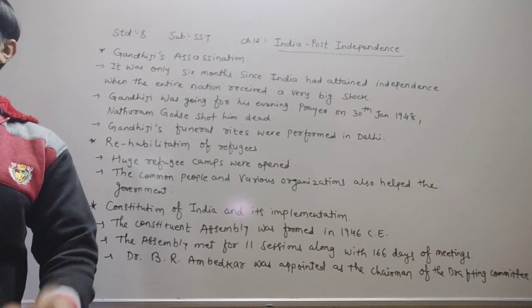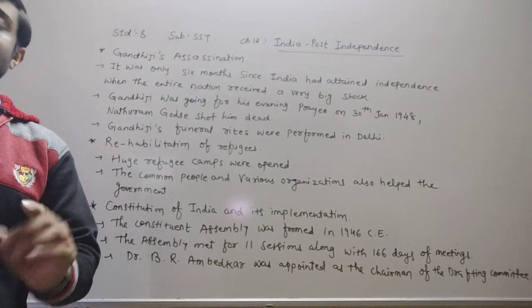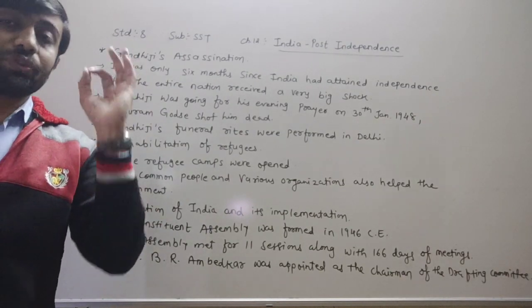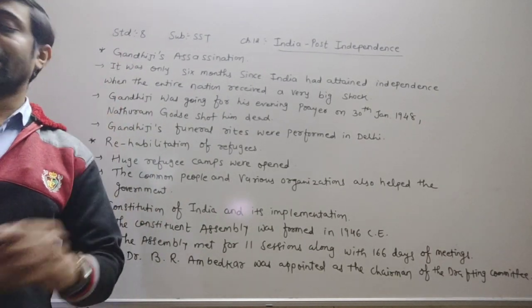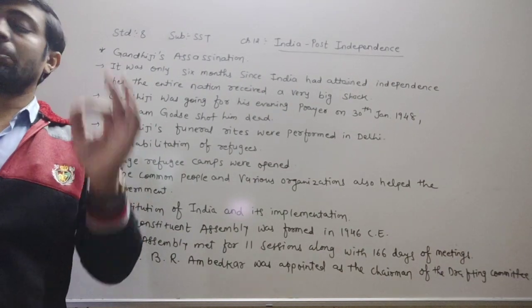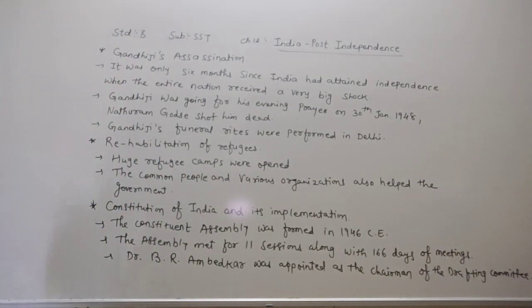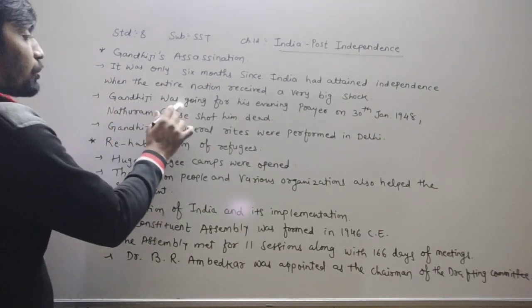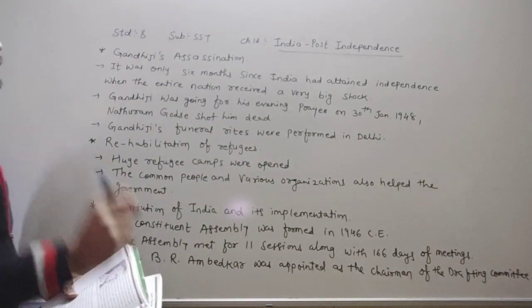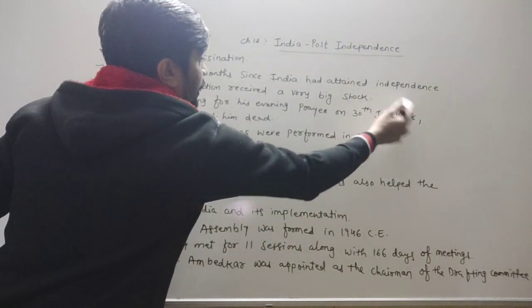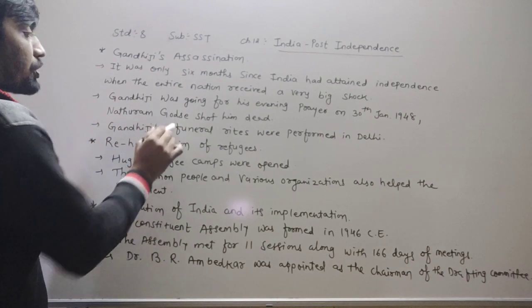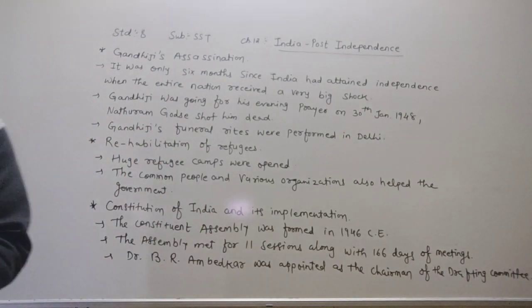During this fast, in Birla House, while Gandhiji was going for his evening prayer on 13th January 1948, Nathuram Godse shot him dead.